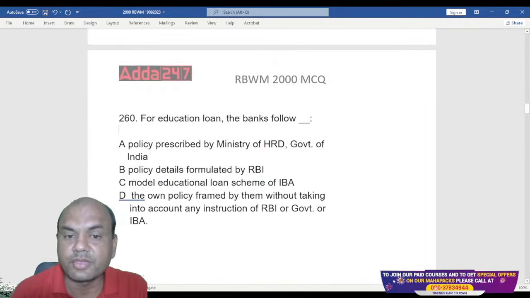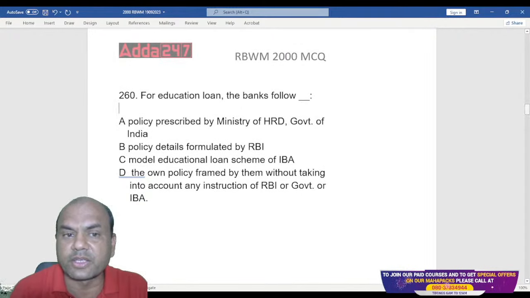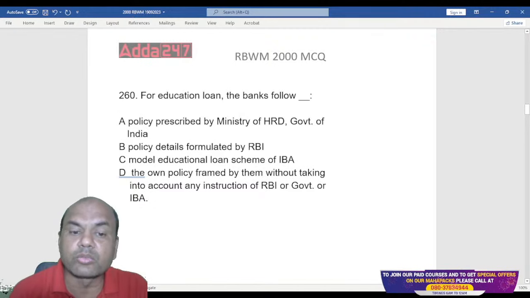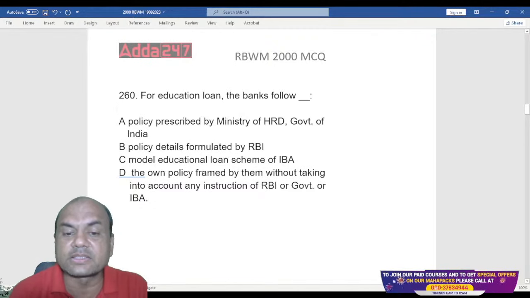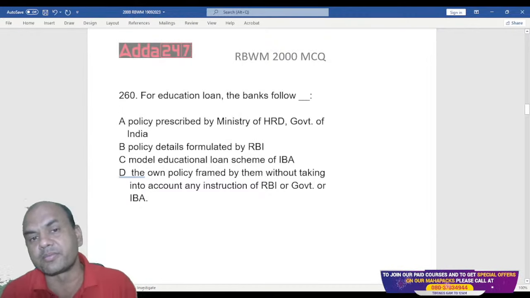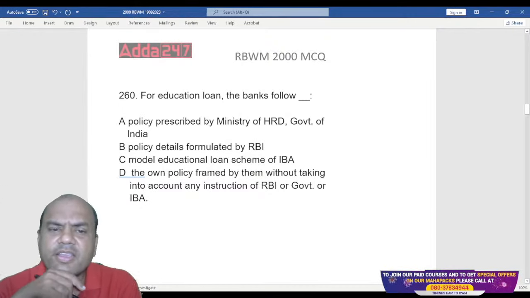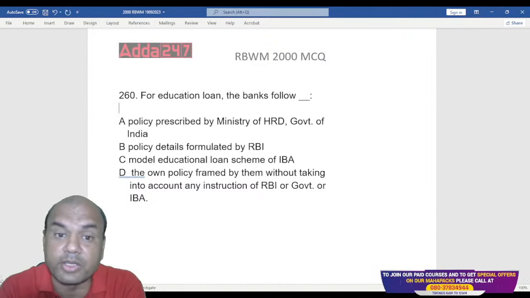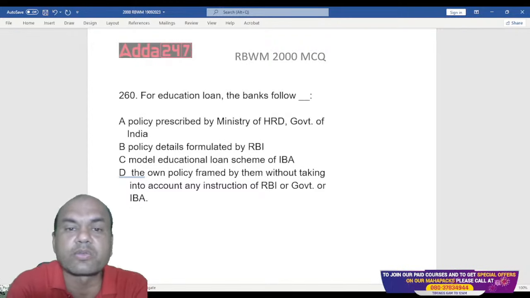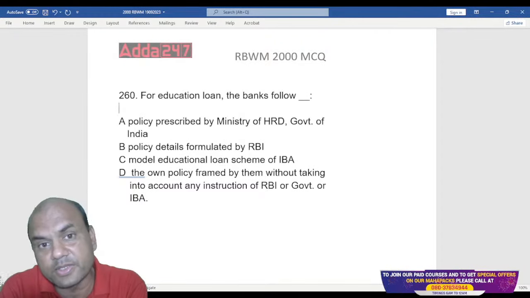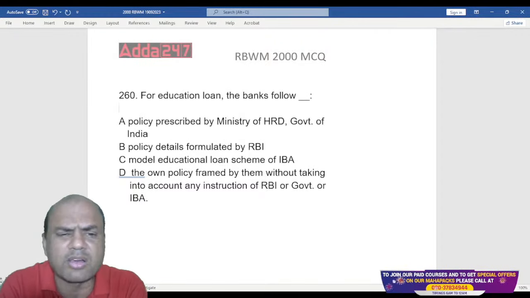Next one. For education loans, bank takes the following. Banks follow policy prescribed by Ministry of HRD, policy details formulated by RBI, model education loan scheme by IBA, or the own policy framed by them without taking into account any instructions from RBI or government or IBA. What is the answer? Means education loan, which policy is followed? This policy is given by a certain institution. Which is that institution? That is the right question over here. HRD, Ministry of HRD, RBI, IBA, or their own.